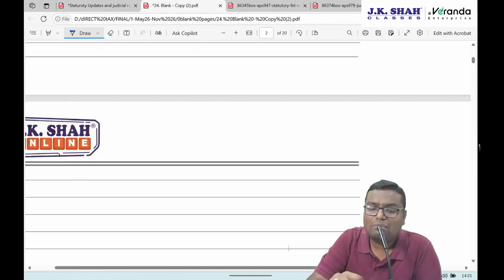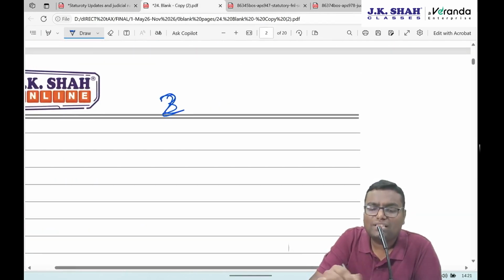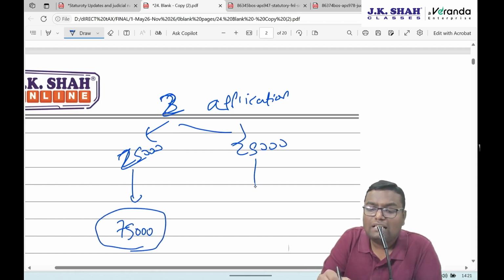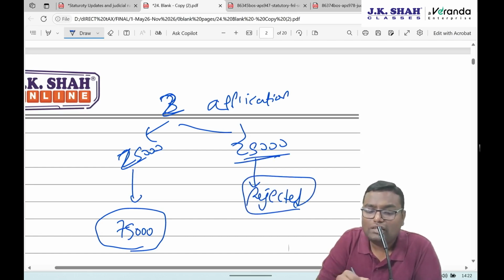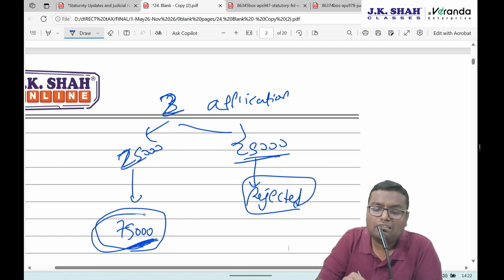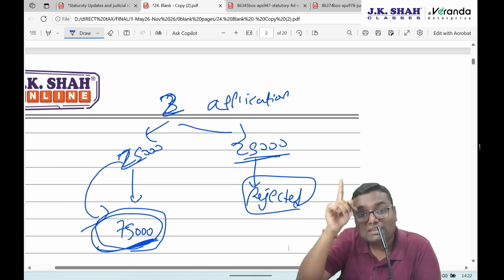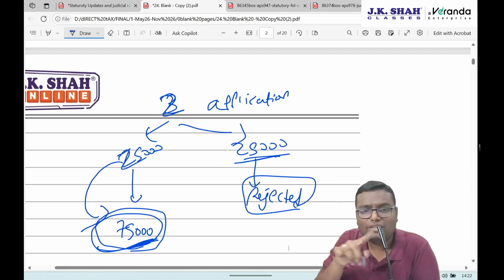What I mean by this: for example, I have made two applications for different offenses. For one application, I have paid 25,000. For the second application also, I have paid 25,000. Now the first application is accepted and the government says that you have to pay 75,000 rupees of total compounding charges. And the second application is, let's say, rejected. So this 25,000 also cannot be set off against this 75,000. Against this 75,000, I can only adjust the 25,000 which is paid as the fee of that application. Cross application adjustment cannot be done even though it belongs to the same person.